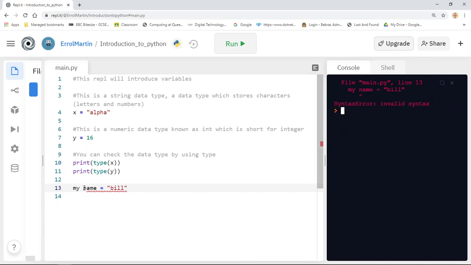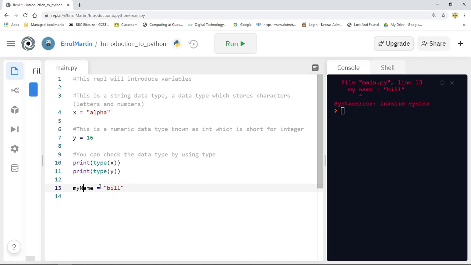The reason is it doesn't like spaces. You can put an underscore in, or you can leave no spaces at all, but a commonly used trick is to capitalize the first letter of the second word if you're using a multi-word variable name.